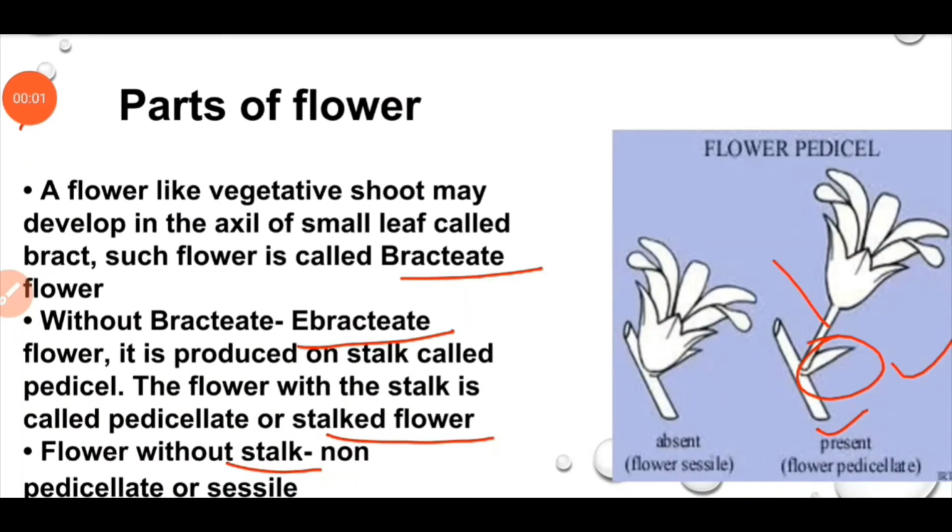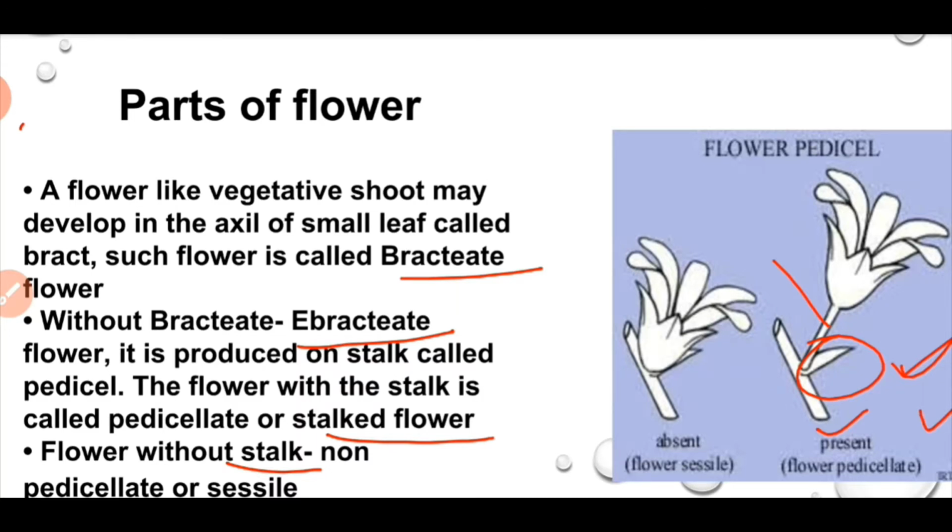Now we will study parts of a typical flower. A flower is born on the lateral side of the peduncle at a node in the axil of a leaf-like structure that is known as bract. So the bract protects the flower in bud condition. Flower arising in the axil of bract is known as bracteate flower. For example, China rose and lily are bracteate flowers.